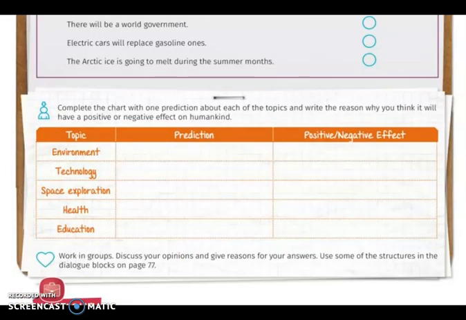In the second exercise, you have to complete the chart with your predictions about each of the topics and write the reason why you think it will be possible, and whether it is a negative or a positive effect on humankind. So tell me, what is your prediction about the environment? Do you consider that we are going to have more pollution, or is it going to be reduced?